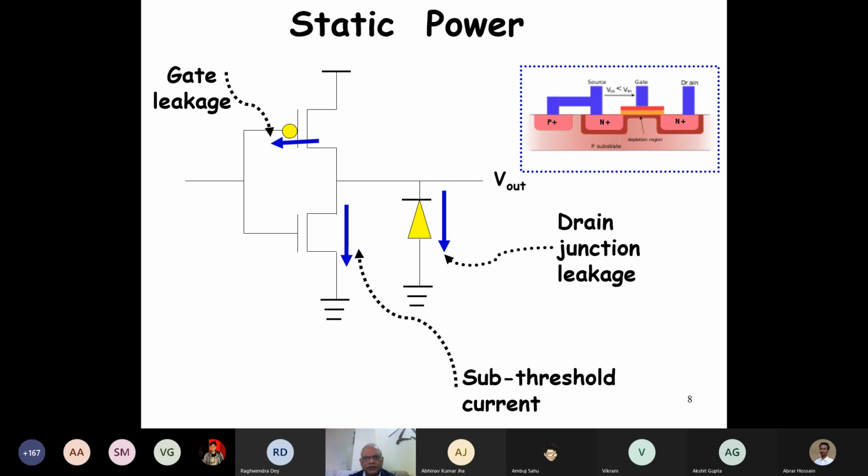Now, this is the source junction leakage, and this is the drain junction leakage here. The junction to drain we can represent here as a reverse biased diode, and there is a leakage. We'll just see why the leakage occurs. Both of these leakages occur, and the other is the substrate leakage or the subthreshold current. Now let's look at these two components.